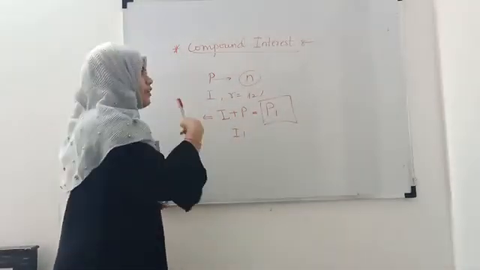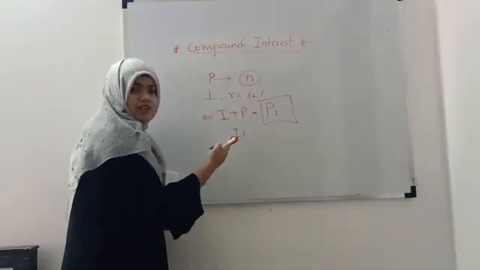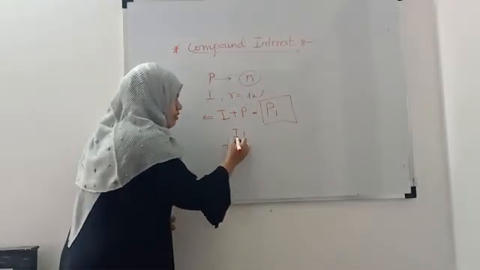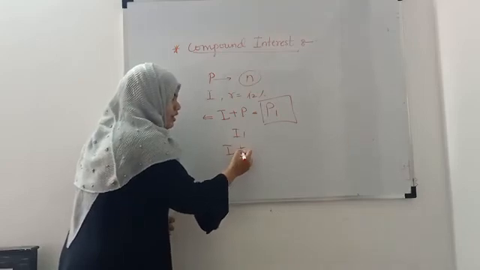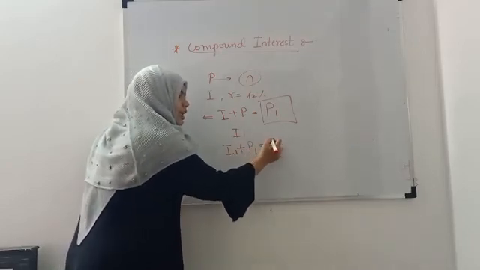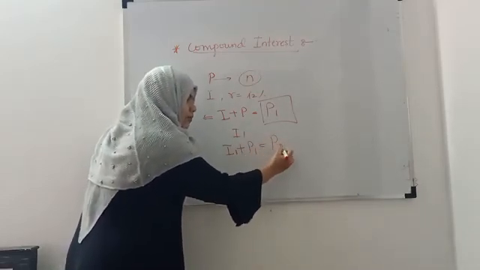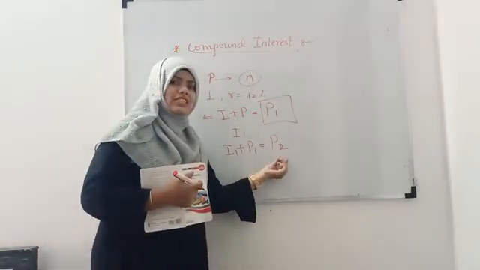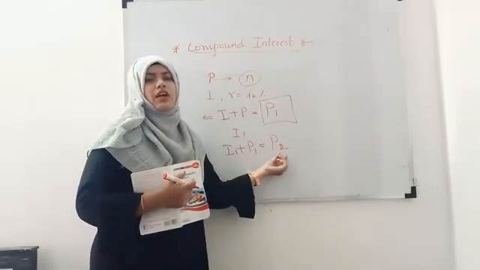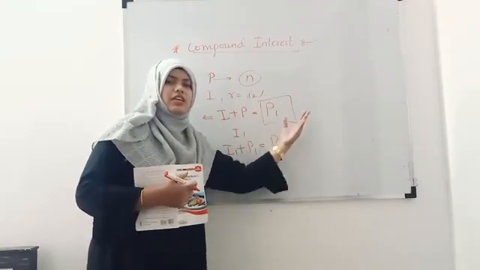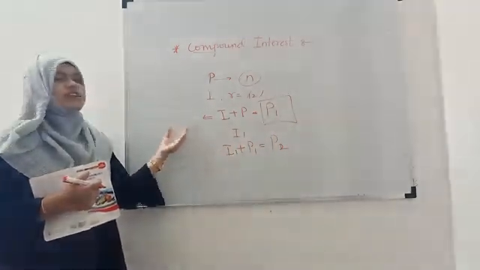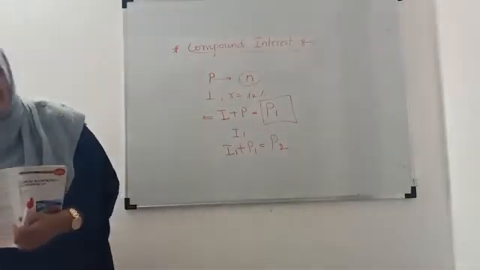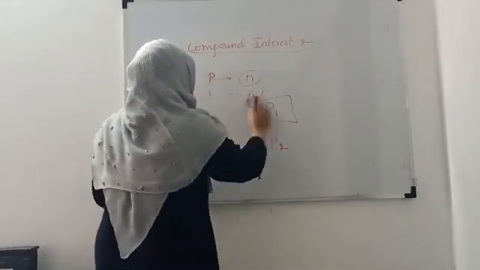If you are unable to pay the interest in the second year as well, then the bank will add this I1 to P1 and it will get another amount, that is P2. Now the bank will consider P2 as a principal, and the charges will keep increasing. So that type of interest is called compound interest. We will see that by taking one example, so the idea will be clear to you.